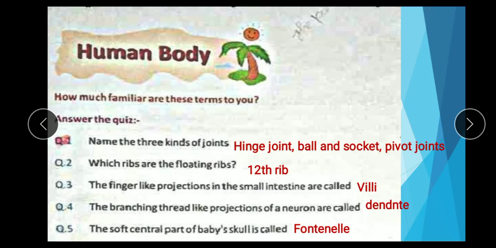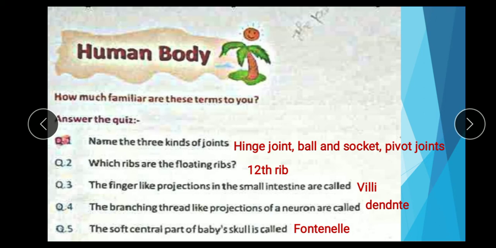Human body. Questions are here. First, name the 3 kinds of joints. Answer is hinge joint, ball and socket joint, and pivot joint. Question number 2. Which ribs are the floating ribs? The 12th ribs are floating ribs.